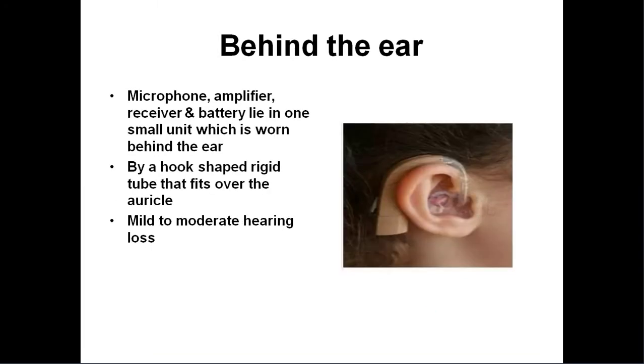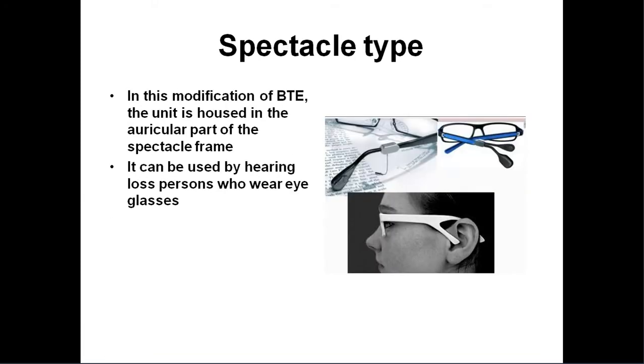The second type is the behind the ear. Here the microphone, amplifier, receiver, and battery all lie in one small unit behind the ear. It is connected to the external auditory canal or concha through a plastic tube, a hook-shaped rigid tube that fits over the auricle. These kinds of hearing aids are useful for mild to moderate hearing loss.